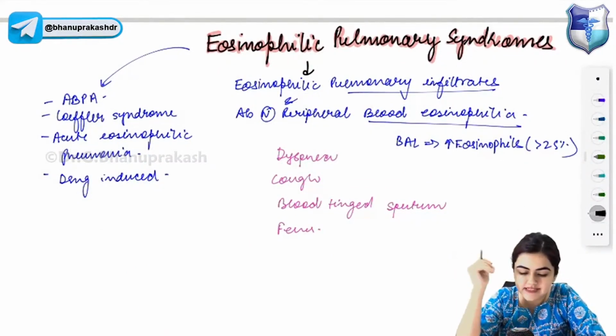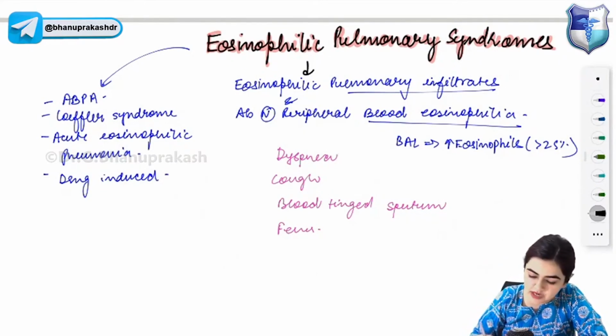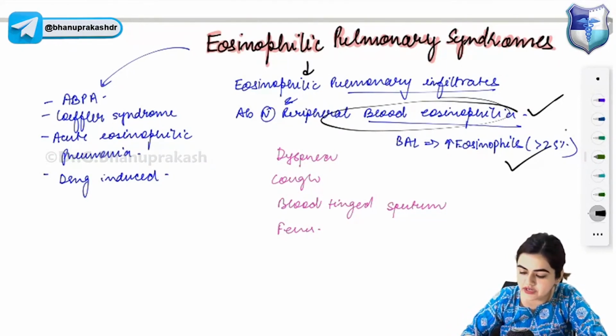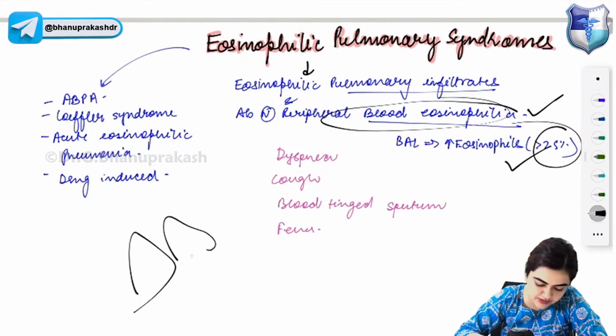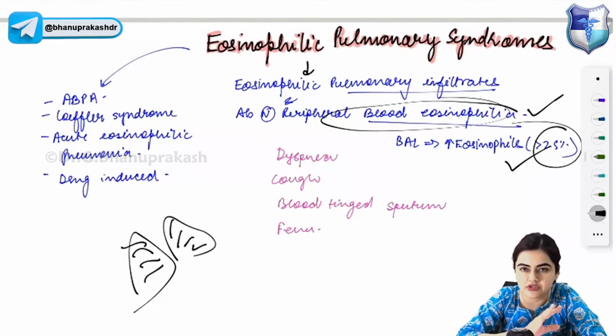Okay, now eosinophilic pulmonary syndromes. Eosinophilic pulmonary syndrome is a group of disorders where you will get abnormal peripheral blood eosinophilia. Okay, so eosinophils will be increased in the peripheral blood. Eosinophils will be increased when you perform bronchoalveolar lavage, more than 25%. And this is a group of disorders where you will see a lot of pulmonary infiltrates, and these pulmonary infiltrates are eosinophilic. A lot of eosinophils will get deposited in the lungs, in the blood. You will find eosinophilia in bronchoalveolar lavage also. You will find more than 25% of eosinophils.